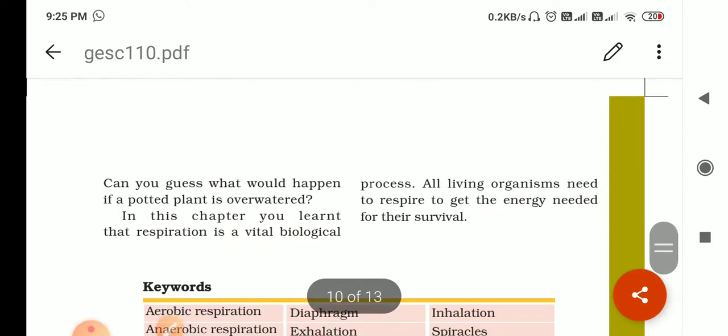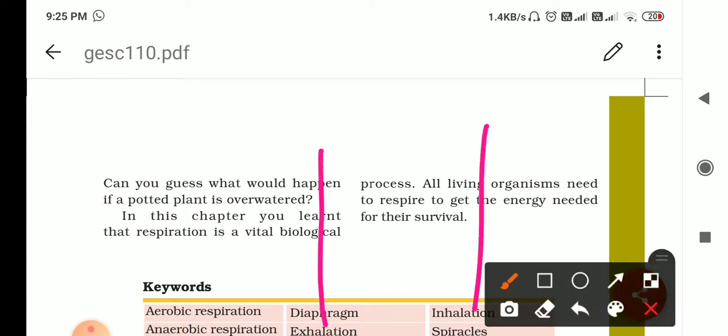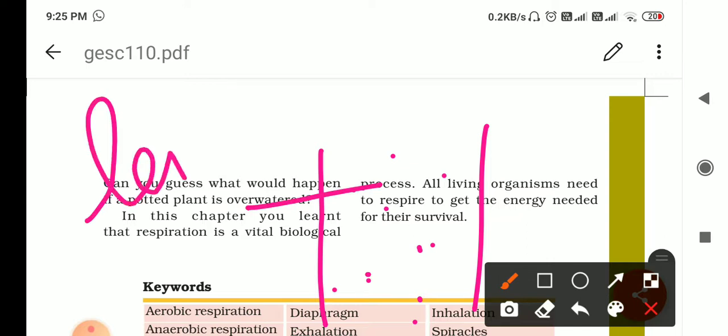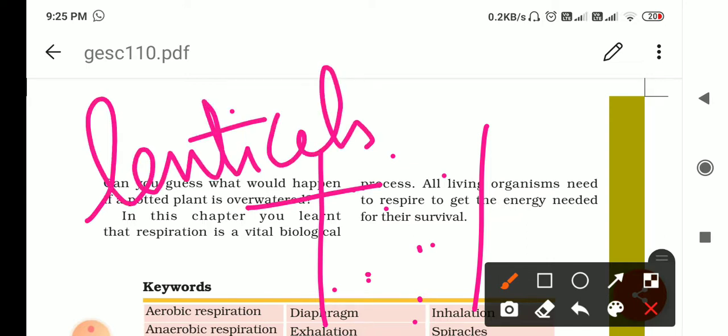Right? Okay. Then we know all living beings need energy. For that they have to take oxygen inside for the oxidation of food and release of energy. And one more thing, you know, woody stems, the stems that become very thick, they also have some small openings on their bark. Like when a tree becomes big and has a big trunk, it also has small pores on its bark, which are called lenticels. What are they called? They are called lenticels. Through these lenticels they breathe, right?